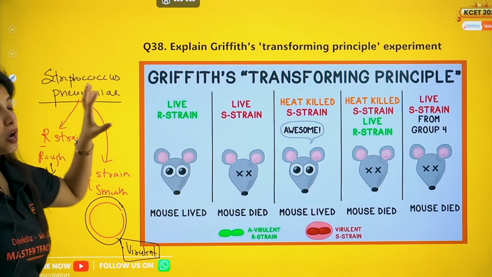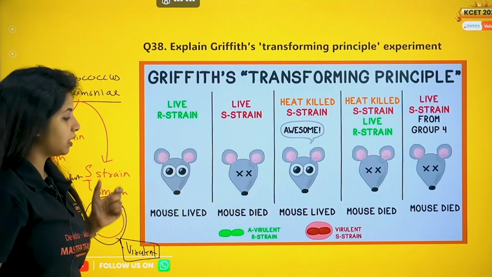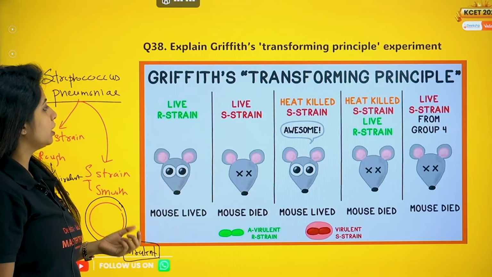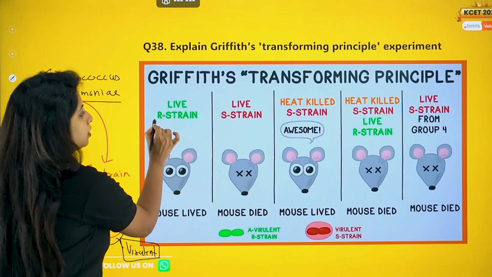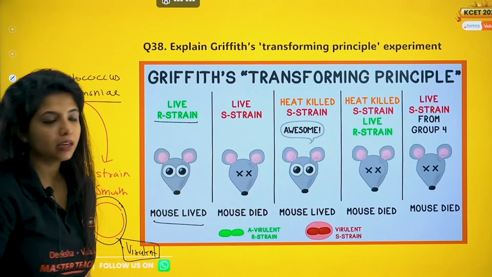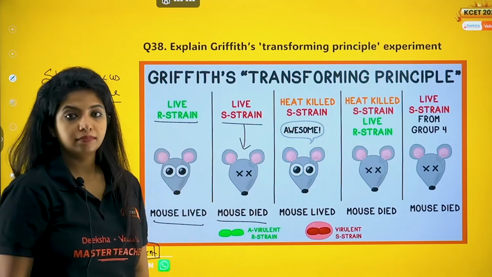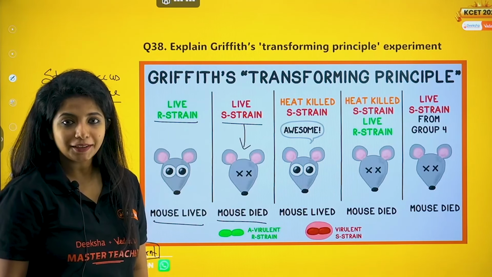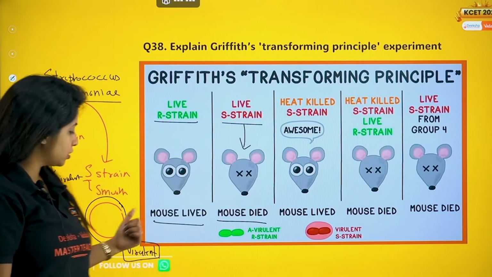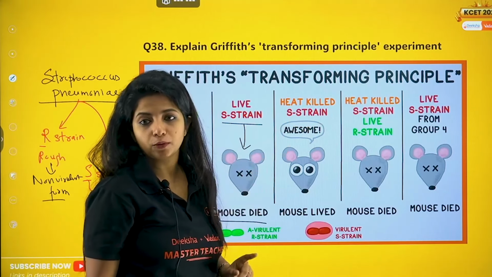Now the experiment was done on mice. What was done? A mouse is taken over here. You put in the live R strain, the one that does not cause any trouble. The mouse lived. Very obvious. Live S strain is taken and put into the mouse. The mouse died. Not at all unpredicted; we know it's a virulent form, ma'am. Okay. Something that was not predicted is going to happen over here.